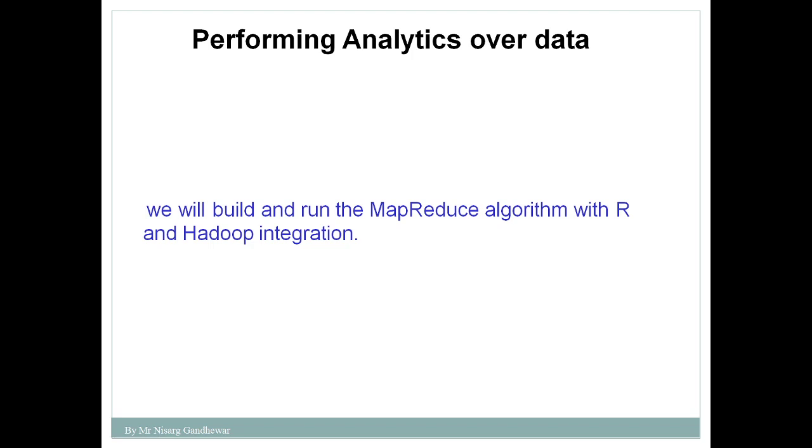In Hadoop, we have HDFS where we have stored our data, and in order to perform processing we are going to make use of the MapReduce algorithm, and that too in R, because we are discussing this with respect to R. So this is the integration of Hadoop with R. In this phase we will process the data and try to generate the output, and finally we will visualize the data.